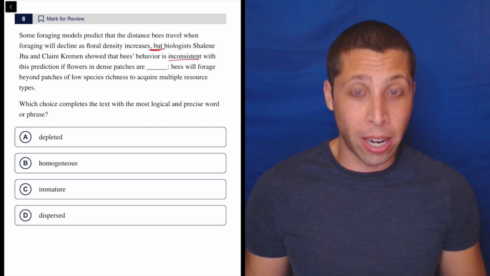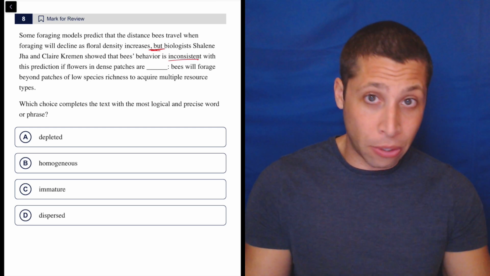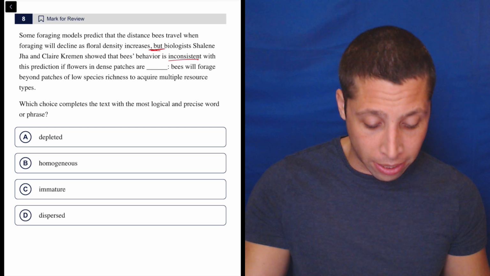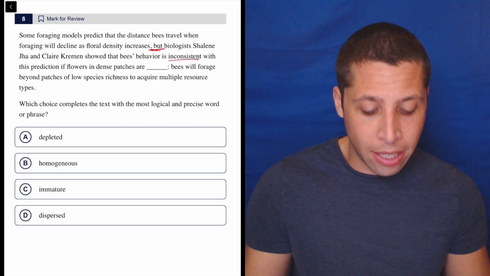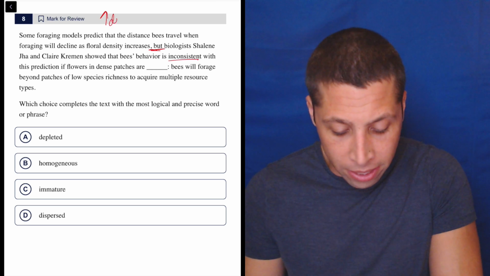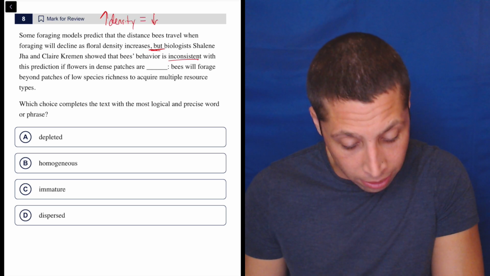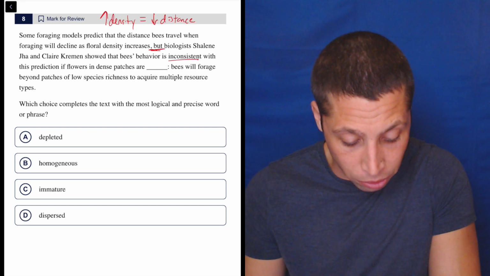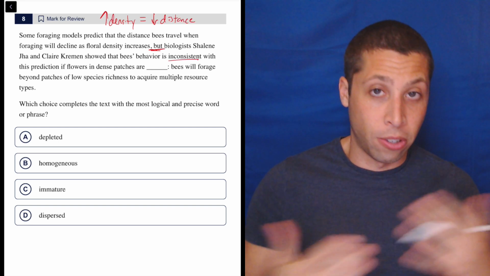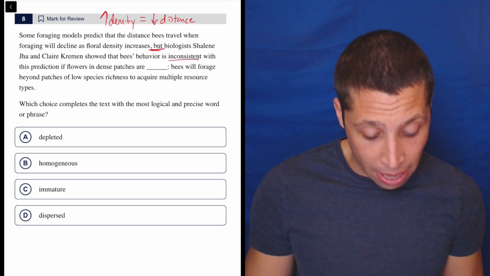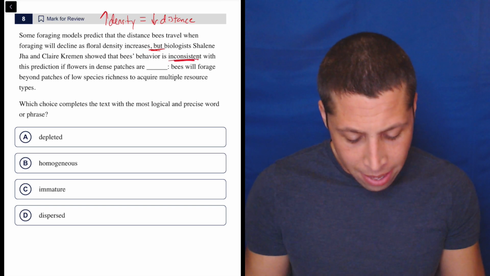That usually means I'm writing on my scratch paper. So at the top here, we can kind of represent what they're saying. Some foraging models predict that the distance bees travel when foraging will decline as floral density increases. So increased density means a decrease in distance, right? That's basically what they're saying. The distances bees travel will decline as density increases. So there you go. But something weird is happening, something inconsistent, meaning down here in some way, we're saying that